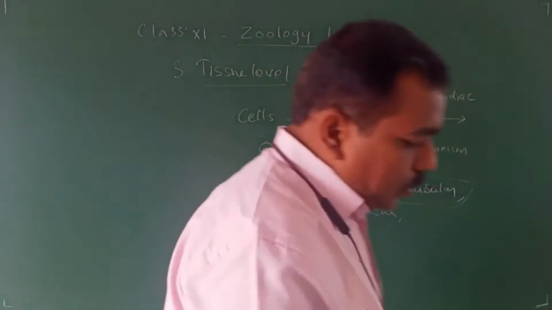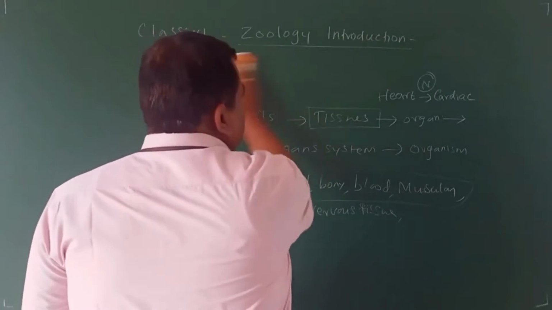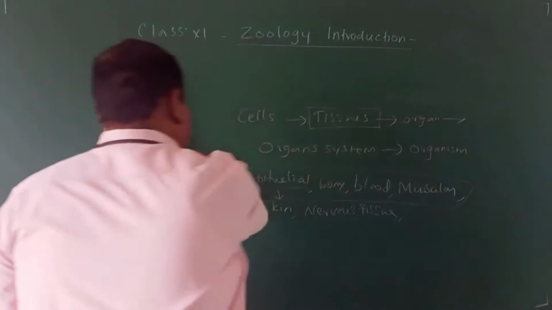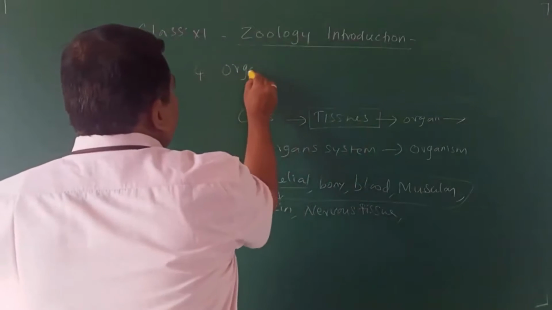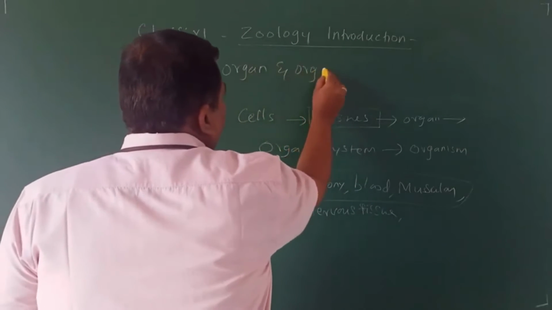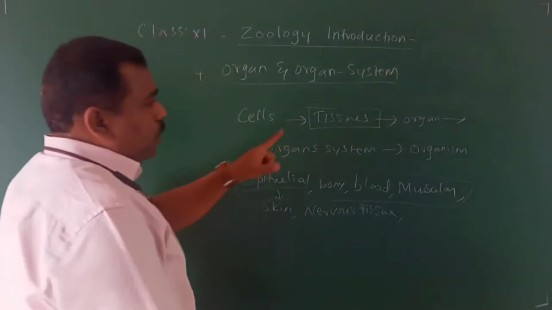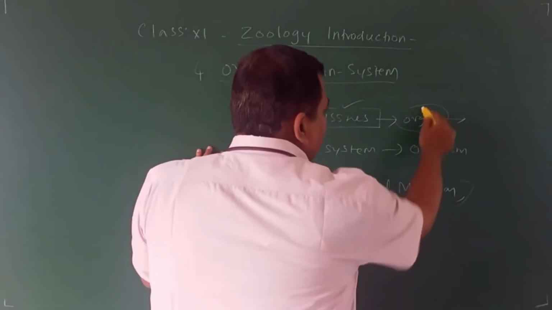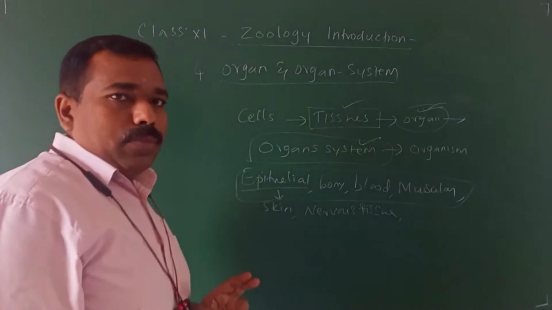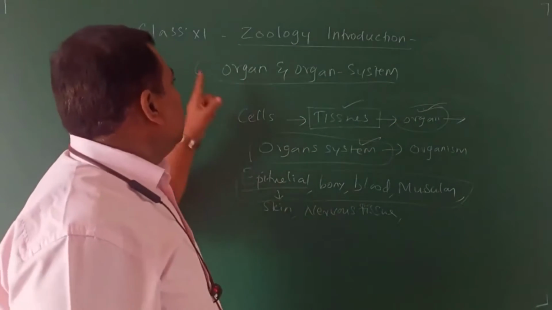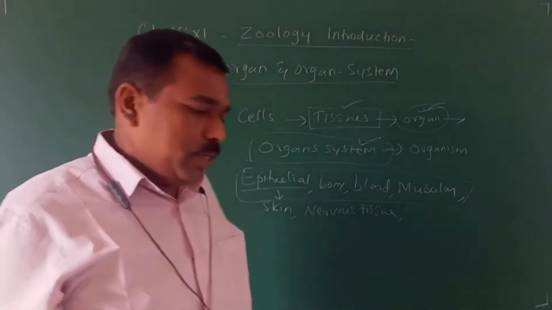Now the fourth lesson, lesson number 4, the next level: organ and organ system. Just now I said many tissues form an organ, many organs form an organ system. These two parts are explained in lesson number 4, organ and organ system. Right? Okay.